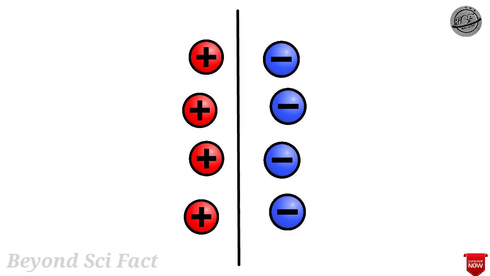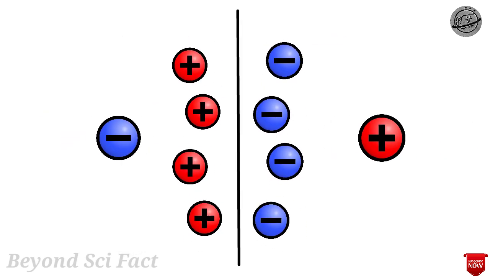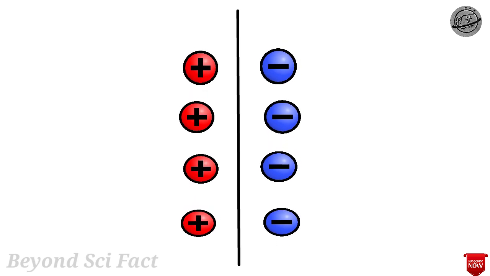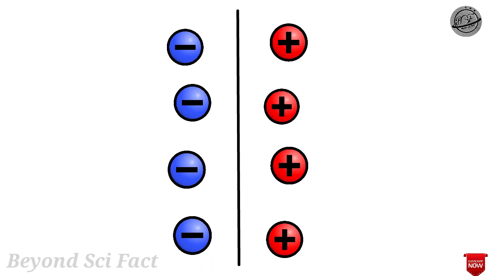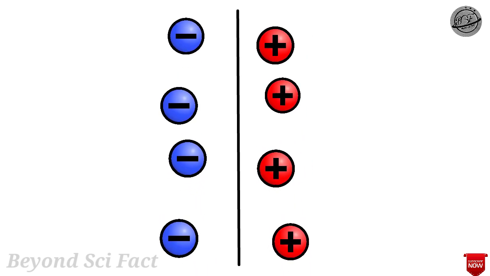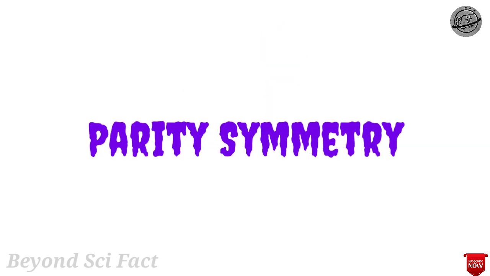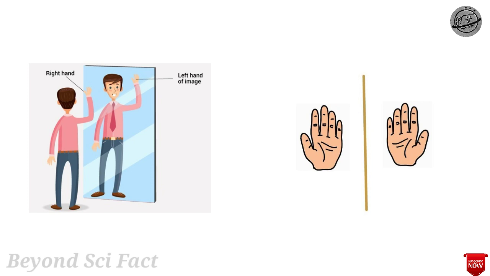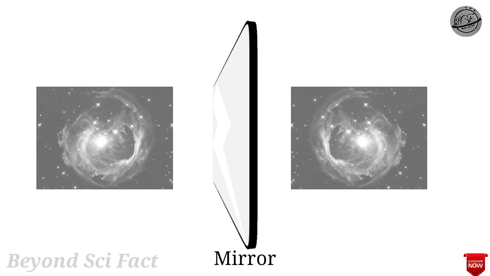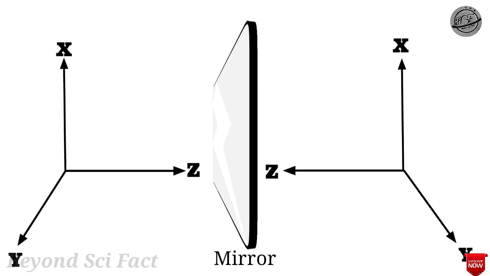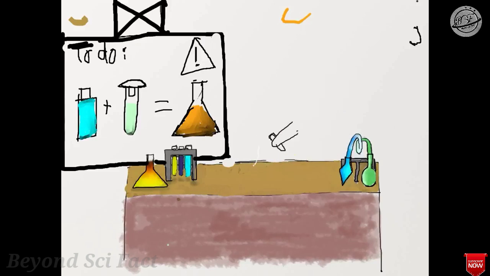Charge symmetry means interactions are unaffected if all the charges are swapped. In other words, there is nothing special about what we call positive charge. Nature treats it exactly equal and opposite to negative charge. And parity symmetry means the laws of physics are indifferent to left or right-handedness. To understand this, imagine a giant mirror held up to our universe. If we look in the mirror, the z direction would be reversed, much like our right hand becomes our left hand. So there is no experiment that can tell us whether we are in the mirror world or in the real world.